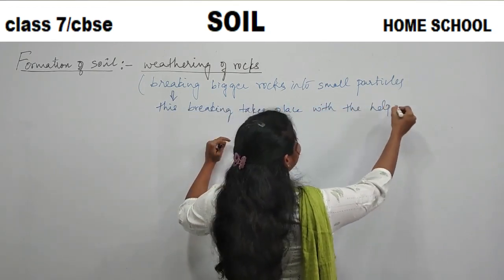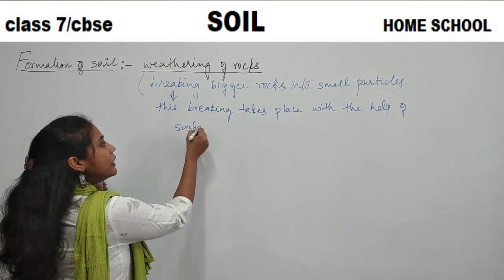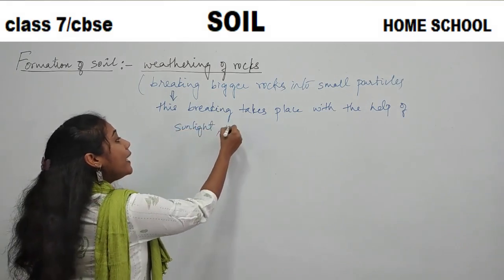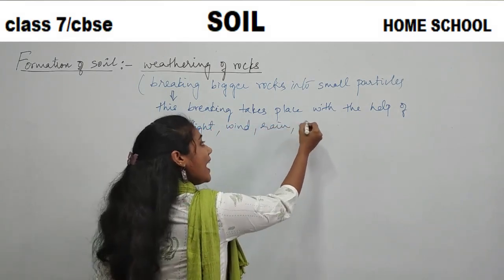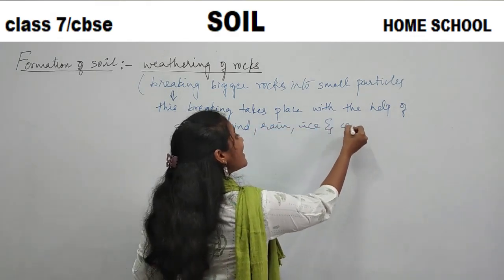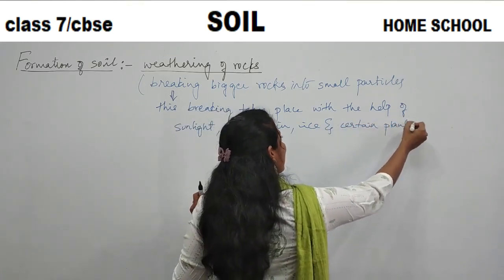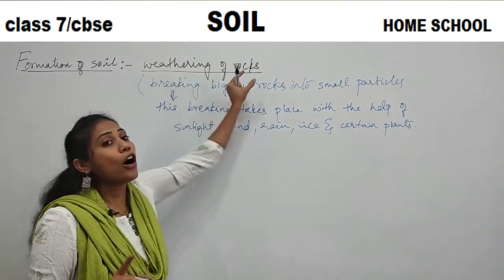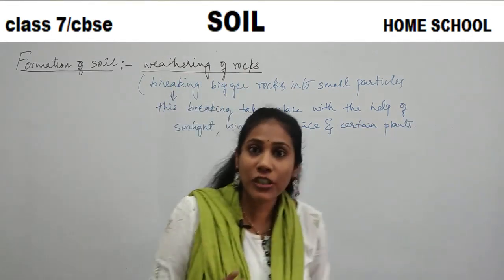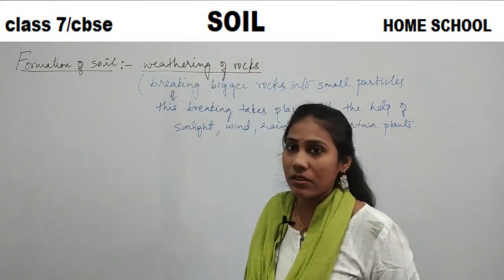Can you repeat? With the help of sunlight, then wind, rain, even ice and certain plants. So this process is called weathering of rocks. Understood? Soil is formed by weathering of rocks.